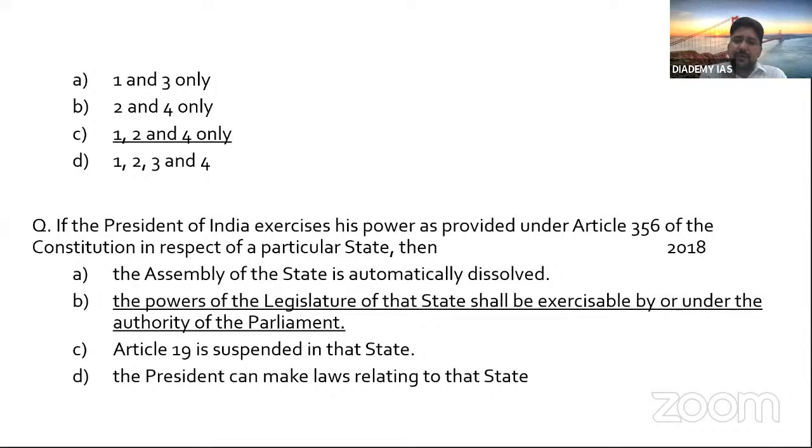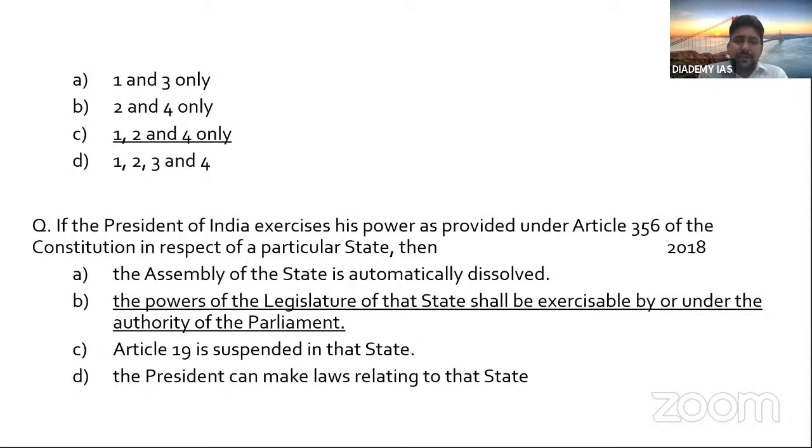Although the Council of Ministers was dissolved, the Assembly was under suspension, not dissolved. Even in Delhi, when the Kejriwal government was dissolved, the Delhi Assembly was under suspension. So it is not automatically dissolved, right? So this option is not correct.